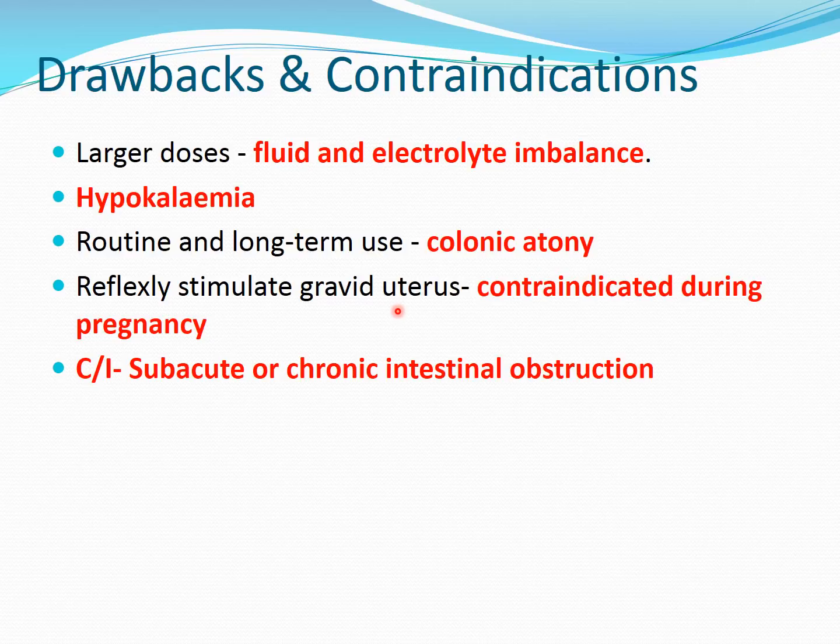Then they can also reflexively stimulate the gravid uterus, meaning in a pregnant woman, because of which they are contraindicated during pregnancy. So stimulant purgatives are contraindicated during pregnancy, because they can stimulate the uterus and stimulate the uterine contraction. And last, they are contraindicated in subacute or chronic intestinal obstruction, because they are increasing the peristalsis and down there is obstruction, so they may cause intestinal rupture. For that matter, all laxatives or purgatives are contraindicated in intestinal obstruction.